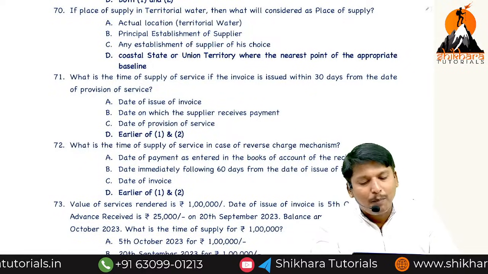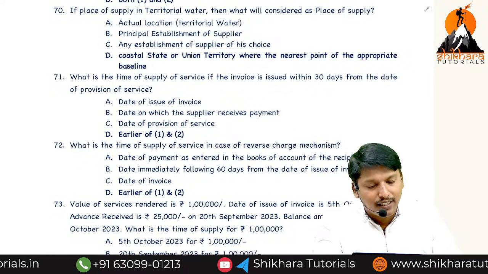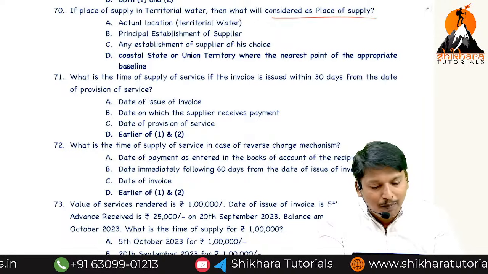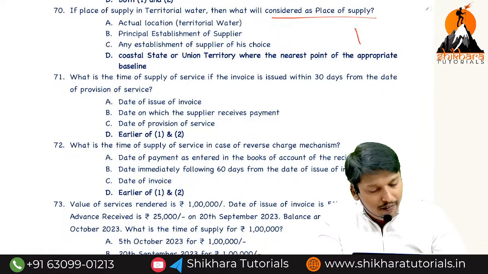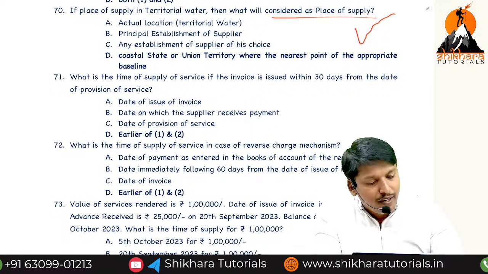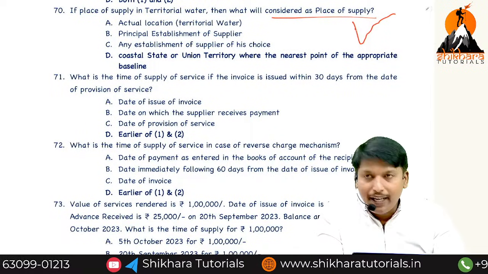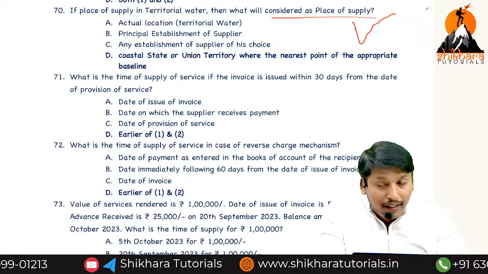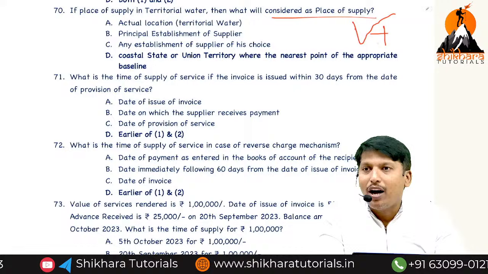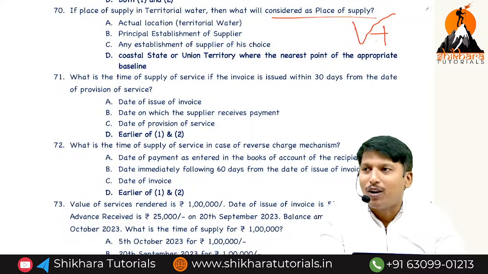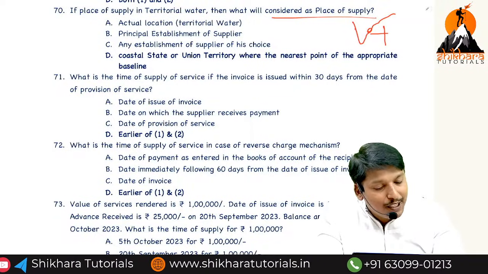If place of supply is in territorial waters, what is considered as place of supply? It is not there for you. It is a final topic. But anyways, they asked, I will explain. This is India, the definition which includes territorial waters. If we are doing any business in territorial waters, the place of supply is the nearest baseline.